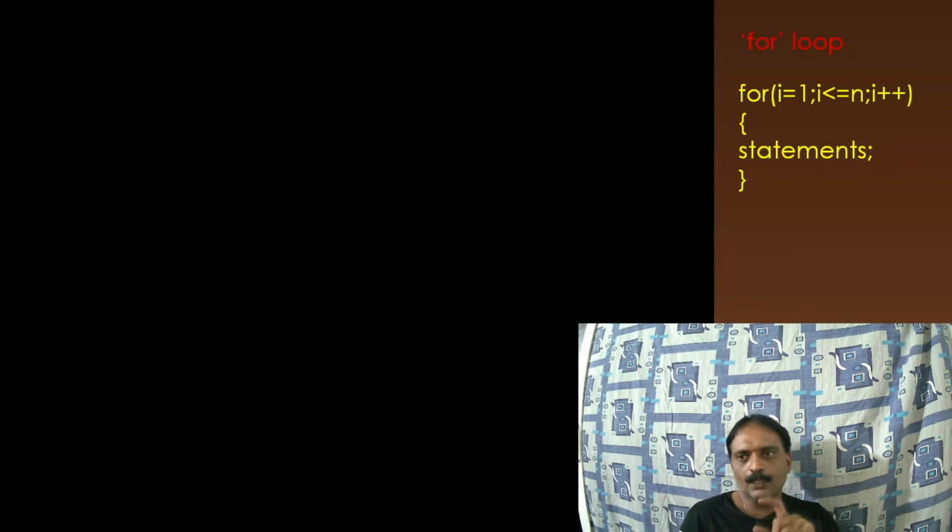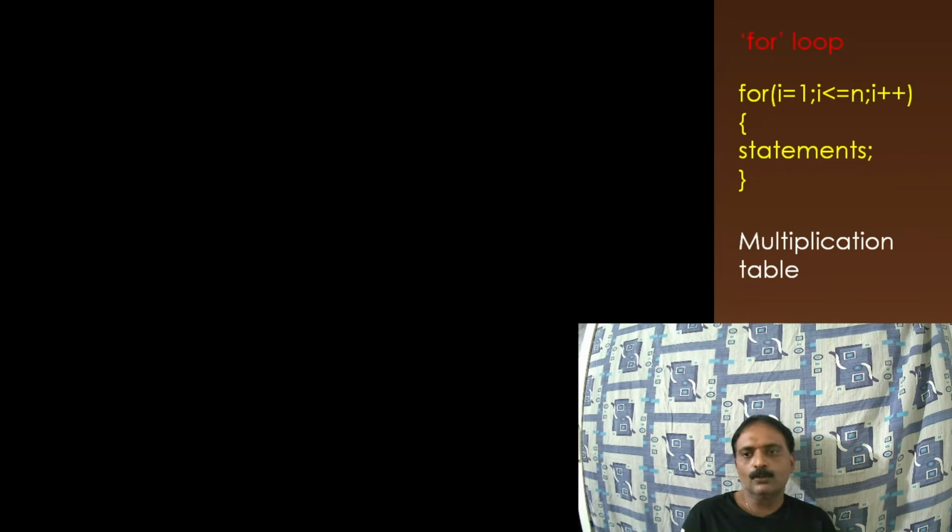So the iterative step we have to specify here, that is i++, which means we are going to increment i by 1. So for these conditions it has to execute these statements, whatever statements we are going to write within the curly brackets. These statements are going to be executed until these conditions are met. So this function is very much important for us. And remember, whatever function we are going to specify, there we should not keep a semicolon. This particular thing is very much important while writing the program.